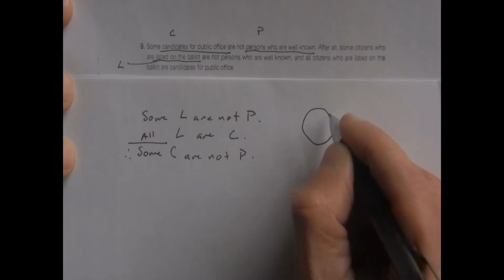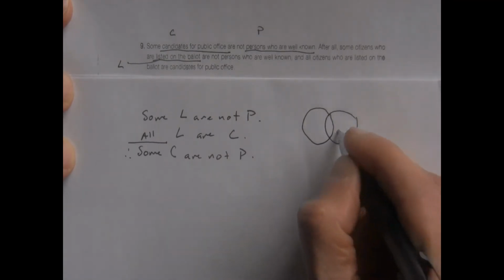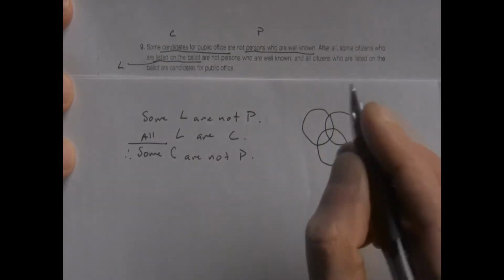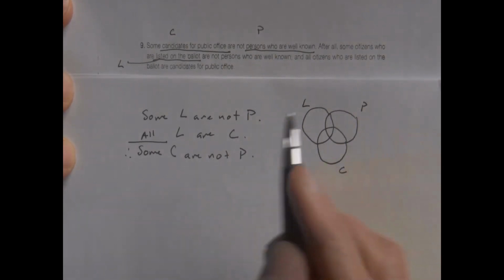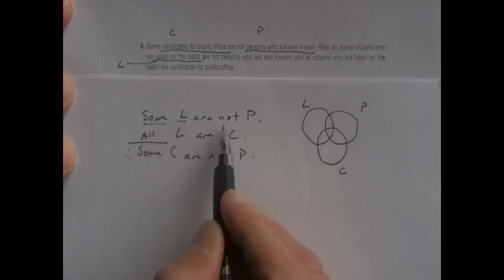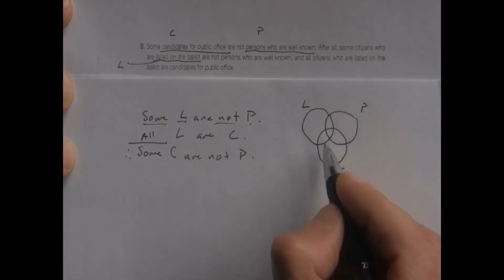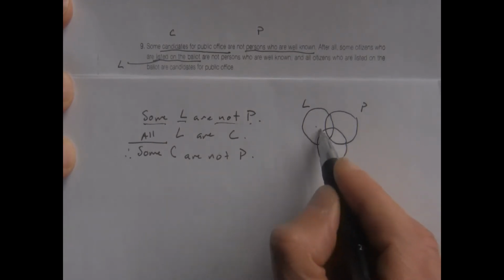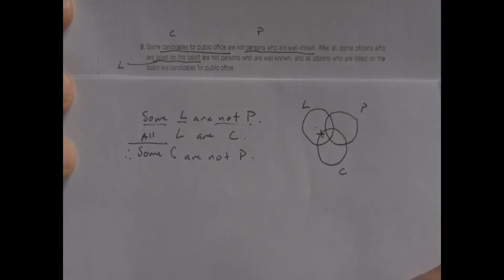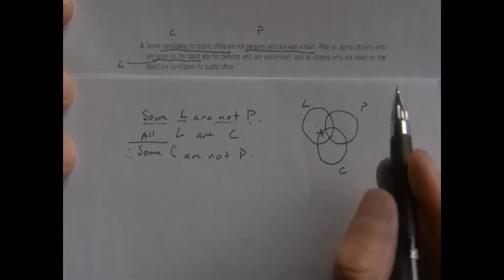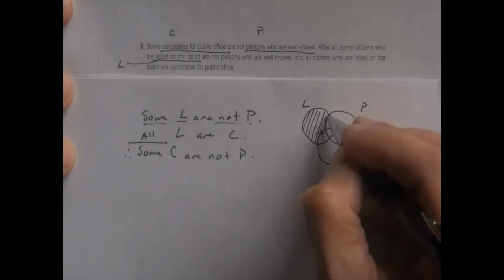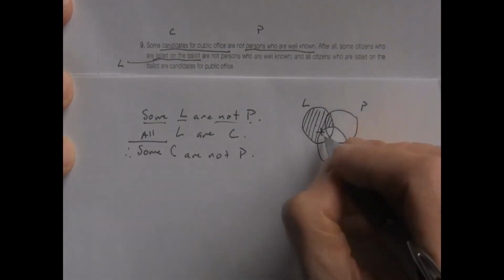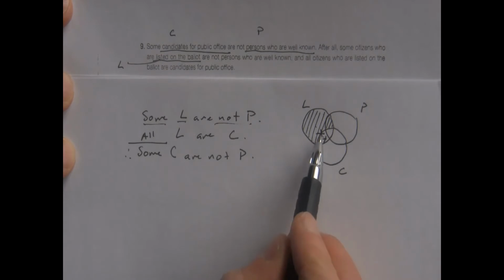So I need 3 circles. Some L are not P. If this is L and P and C, then I need an X inside L but not in P. Here's inside L and outside of P, those 2 regions, so I have to put the X on the line between them. All L are C is pushing L down into C. That moves my X. Before I wasn't sure if it went up or down. Now I know it goes down.